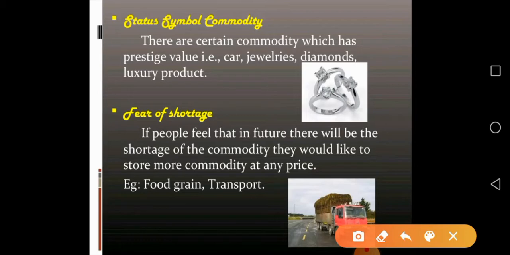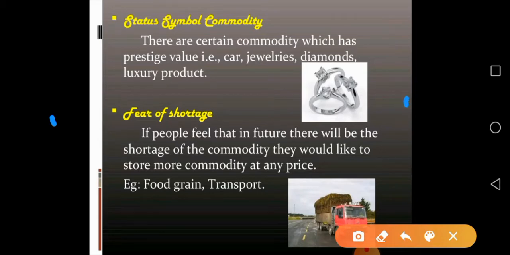These goods are purchased mostly by rich people, not poor people. The demand for these goods increases with purchases by the rich.